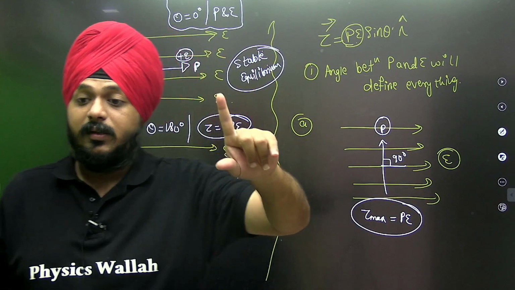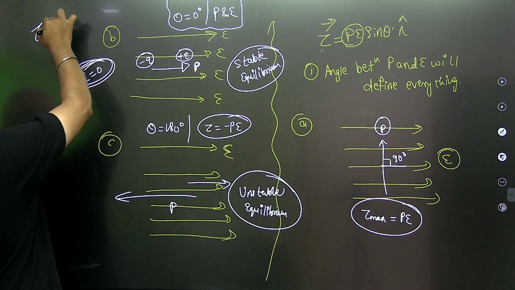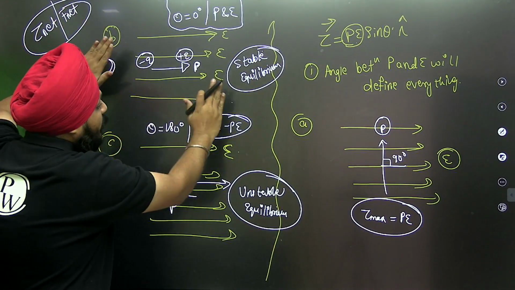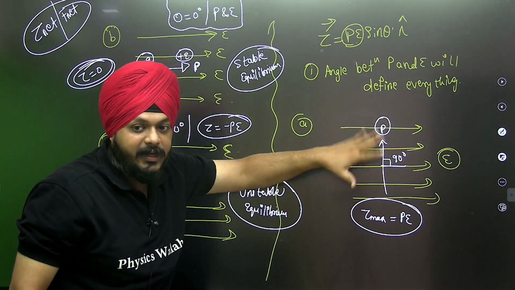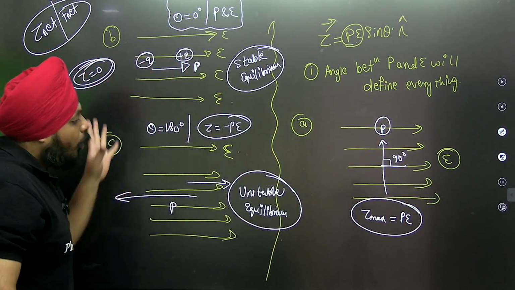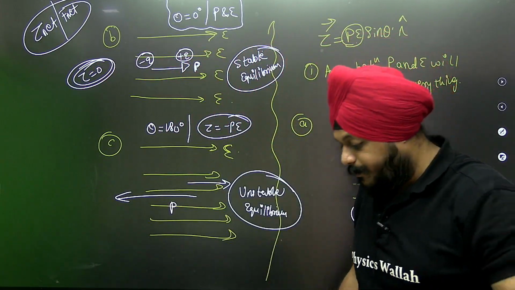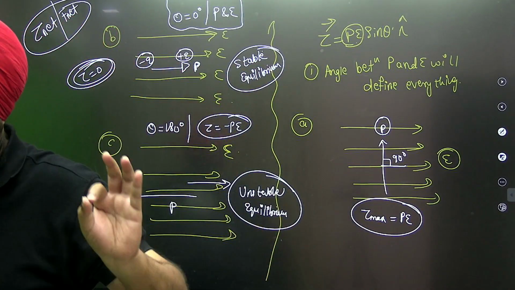And see now here, everything depends on only two factors, the net torque and net force. In this situation, both are zero. At any theta, we saw that part. So in all of those cases, the net torque and net force are going to define everything.